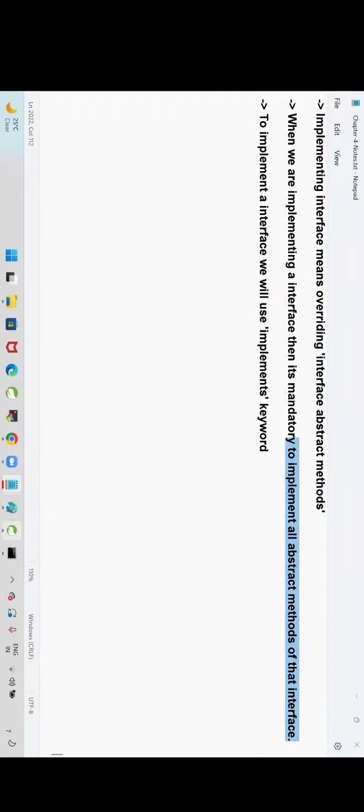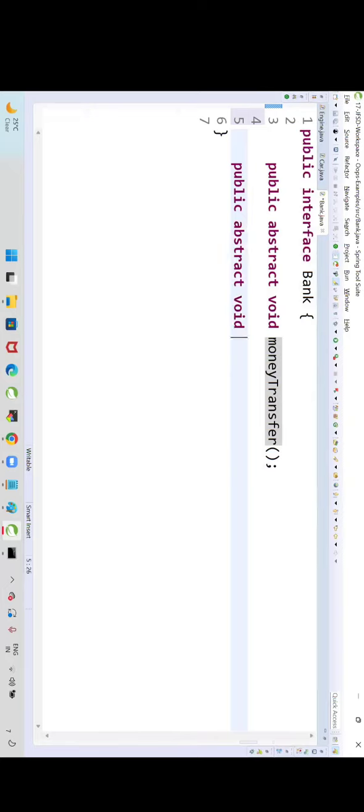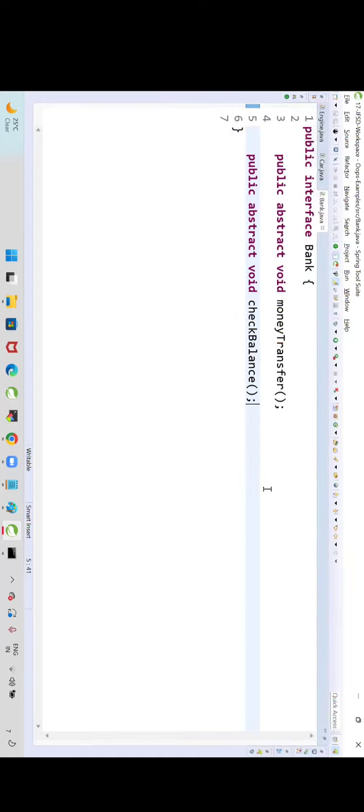Now, here I have RBI Bank with public abstract void money transfer and public abstract void check balance. What is the method, guys? Check balance. How many abstract methods are available? Two.